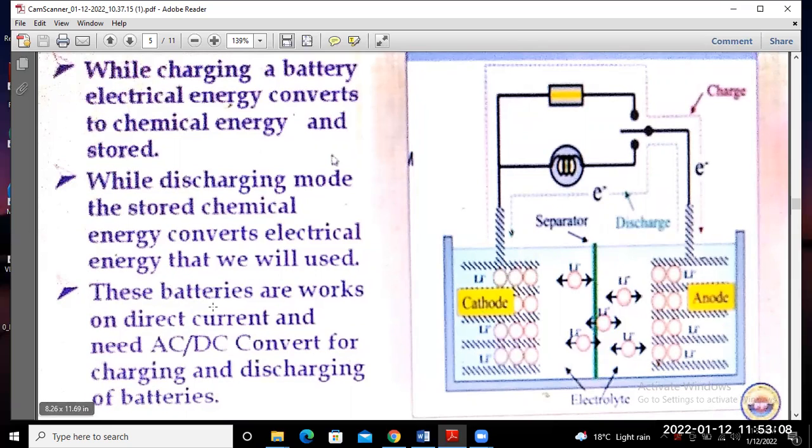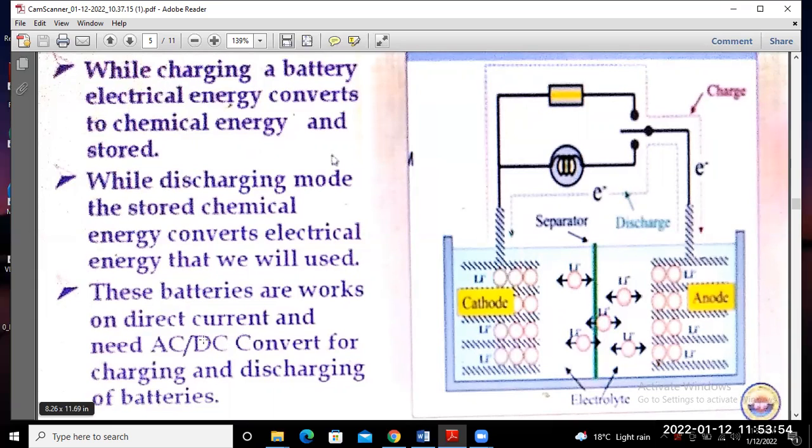This one is a very important point of the function of power electronics converter. So what is the AC and DC converter? Suppose that your supply is AC, and through that supply you want to charge the battery, so that AC supply is converted into DC with the help of a rectifier.